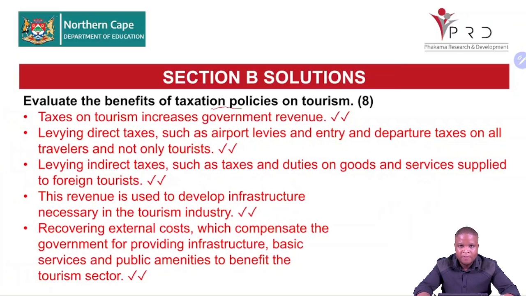So for us to build the infrastructure, we use the same taxation. Recovering external costs which compensate the government for providing infrastructure, basic services, and public amenities to benefit the tourism industry. So the same taxation can be a benefit because it results in us building proper infrastructure for our tourists.